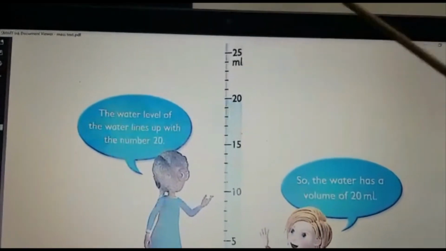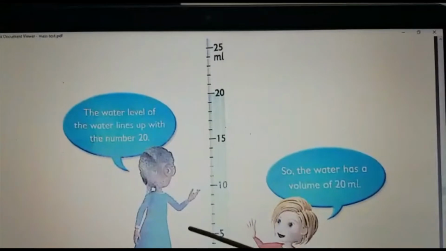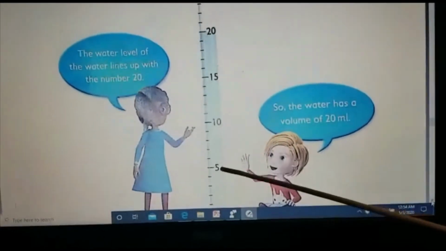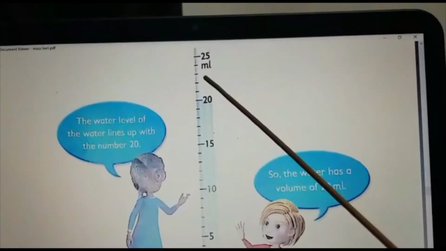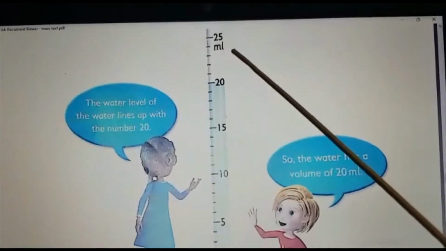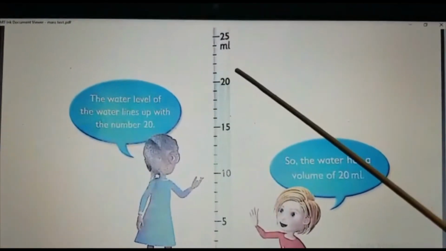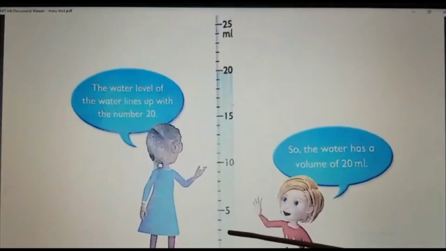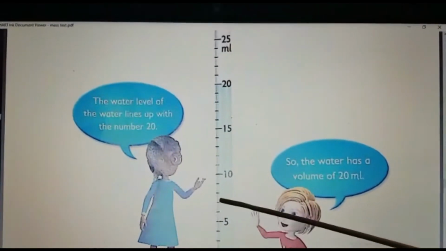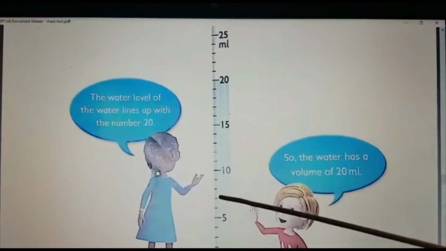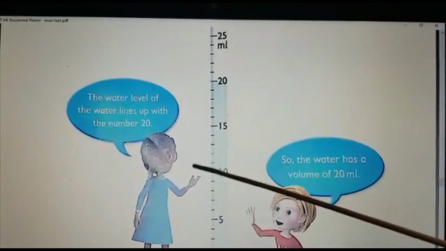And we know this is a measuring cylinder for liter or milliliter. See up, what is mentioned here, ml. That means it is milliliter. So this measuring cylinder we are going to measure milliliters. And see what is the division? 1, 2, 3, 4. Actually, one division is 1 milliliter.